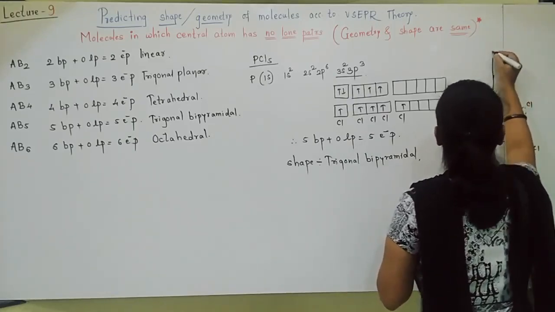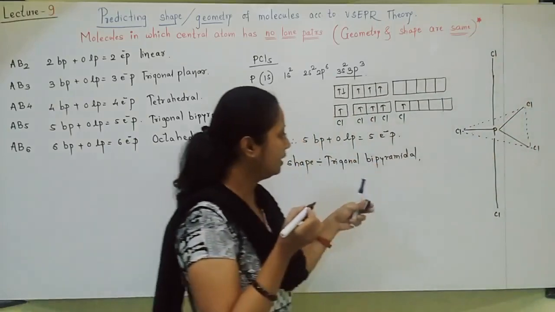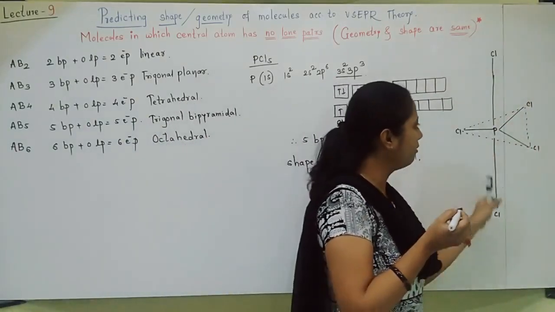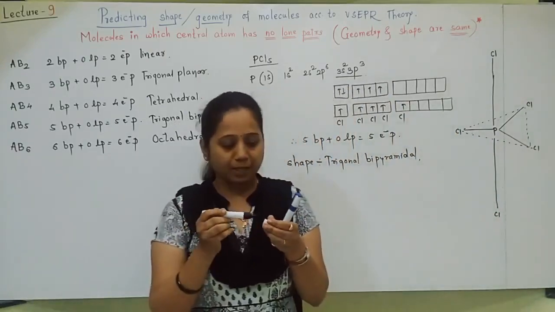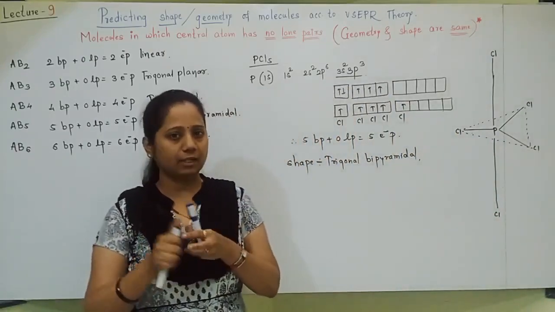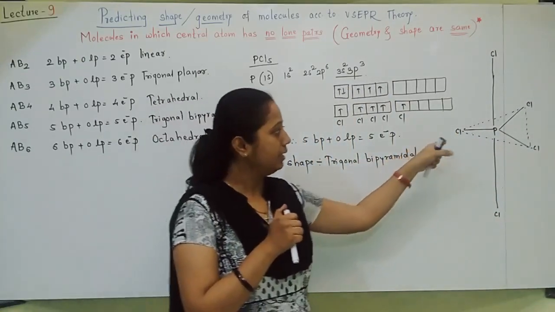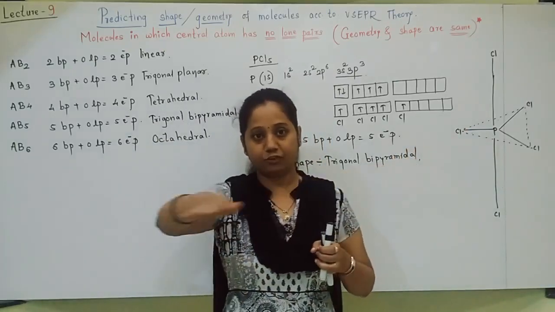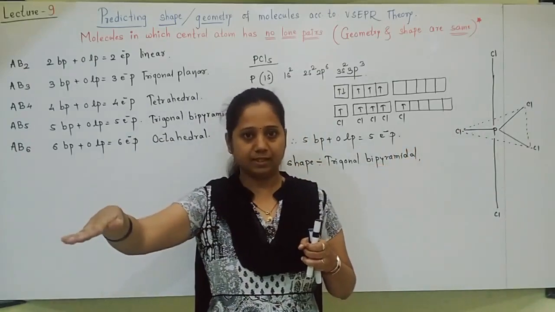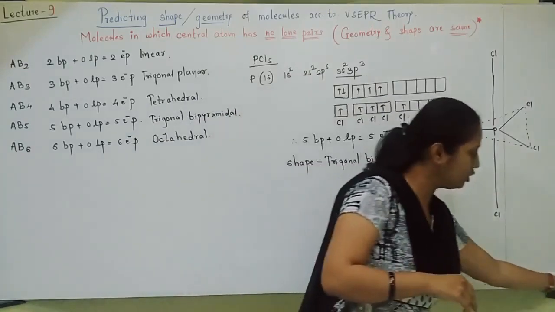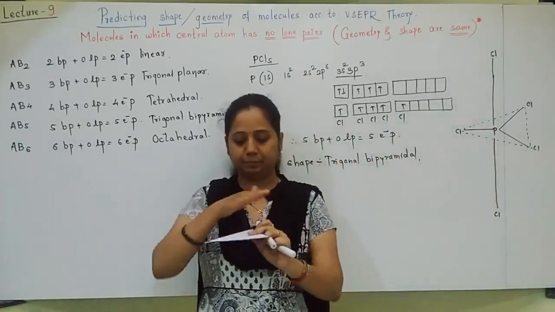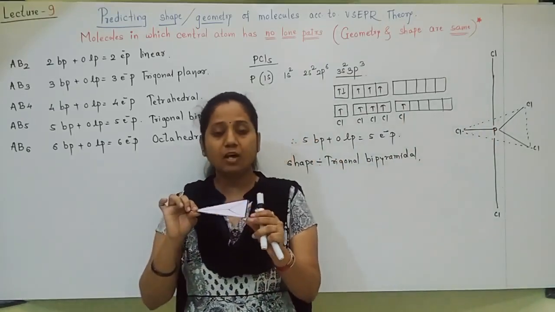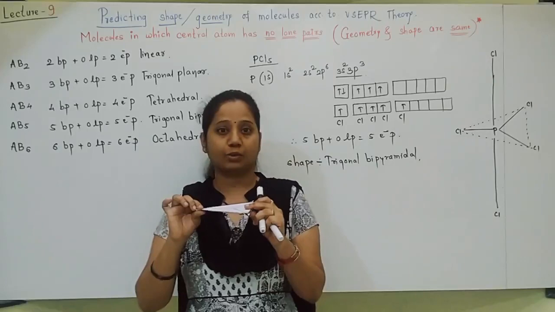Students, here one more thing you should understand. Okay, so this becomes the trigonal bipyramidal shape. 1 pyramid up will form, 1 pyramid down will form. Now students, here one more thing try to understand. The chlorines which are present in the plane, 3 chlorines in one plane, these 3 chlorines are called equatorial.